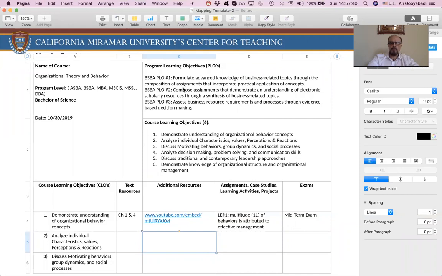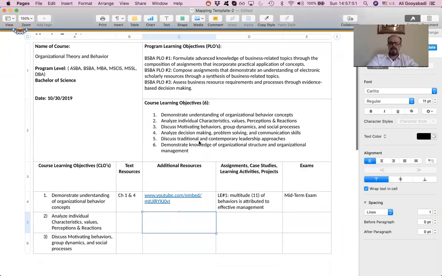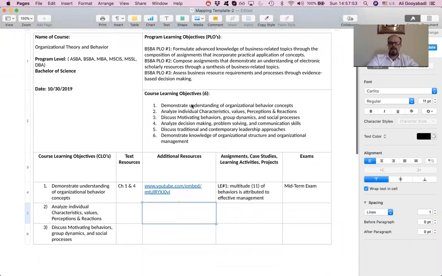We're not supposed to do anything extraordinary when it comes to improving the quality. We're just trying to make sure that we all have a common understanding. These are the 6 course learning objectives, and for this particular week, meaning week 2, I'm supposed to look at the demonstration of understanding of organizational behavior concepts.